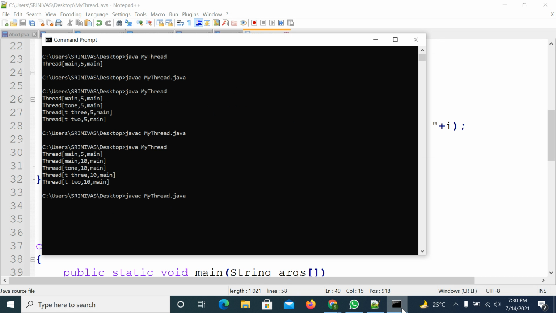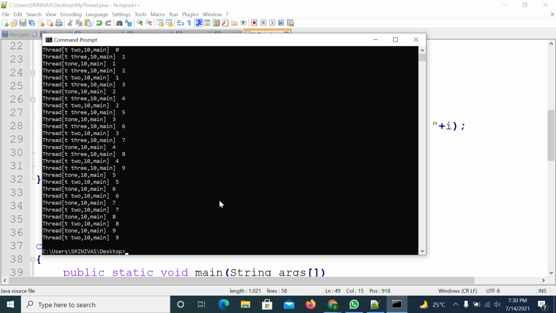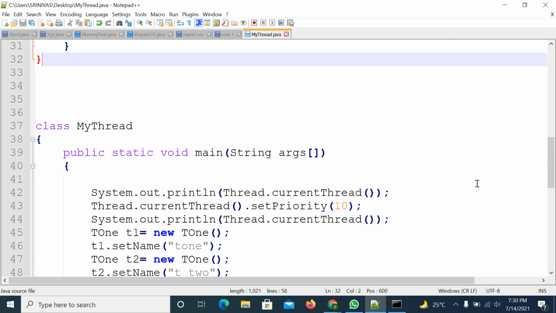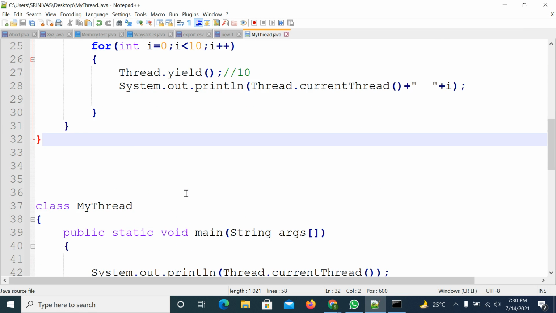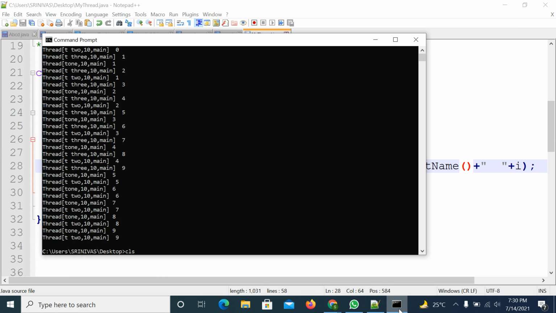So trying to compile it. Clear the screen. Try to execute it. Okay, observe here in the starting 10 lines. Okay, I will remove all these statements and use getName, so which thread is executing, I want it. So once again compile it.